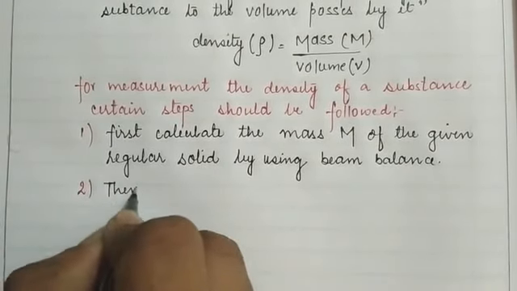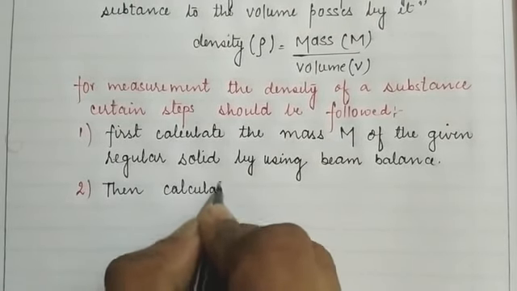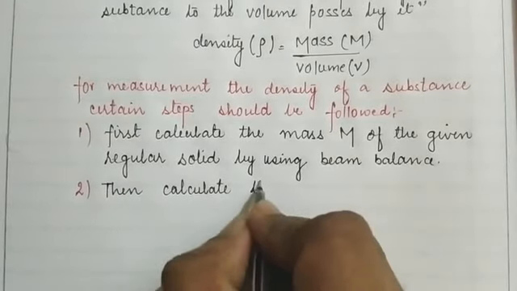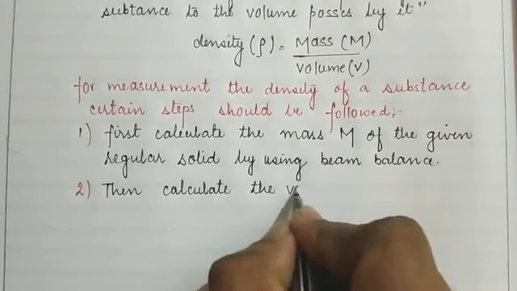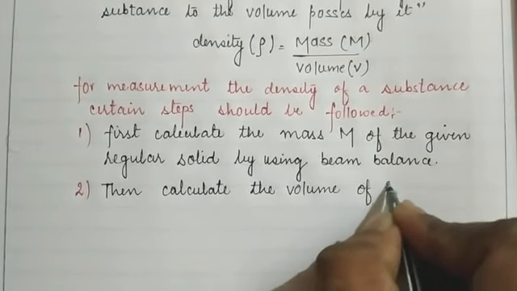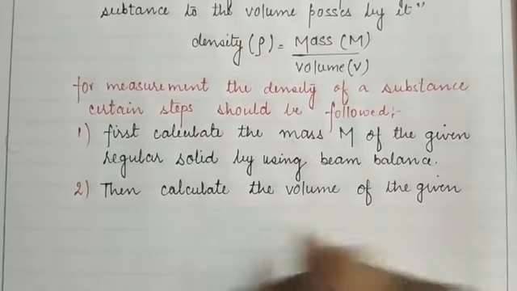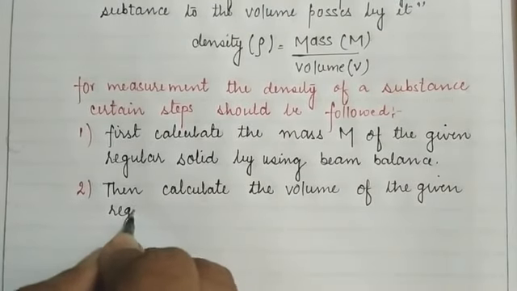Then calculate the volume of the given regular solid.